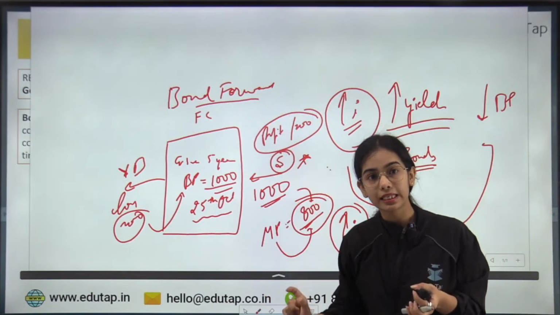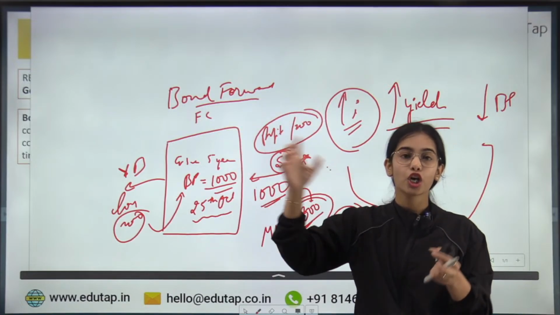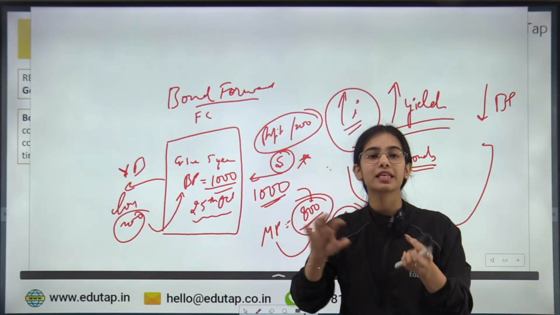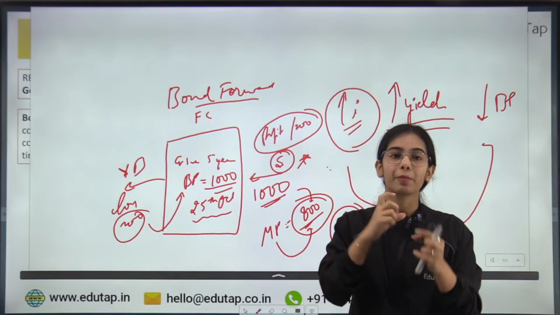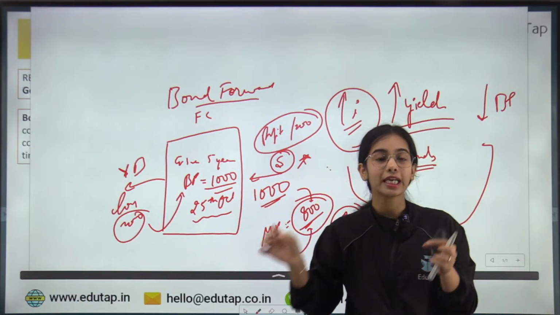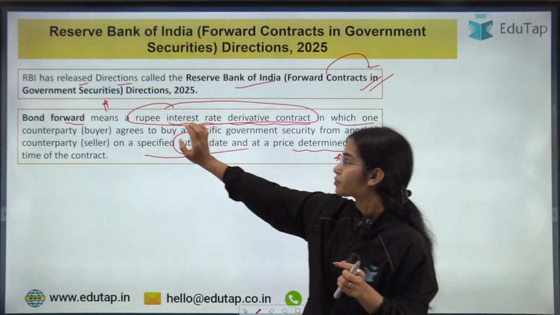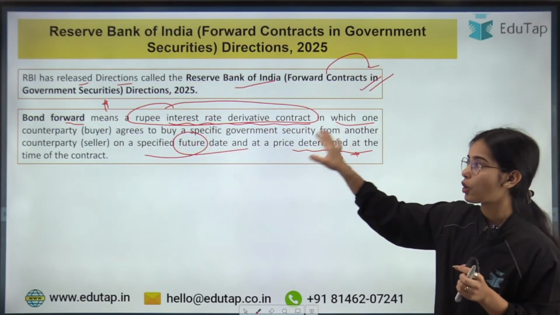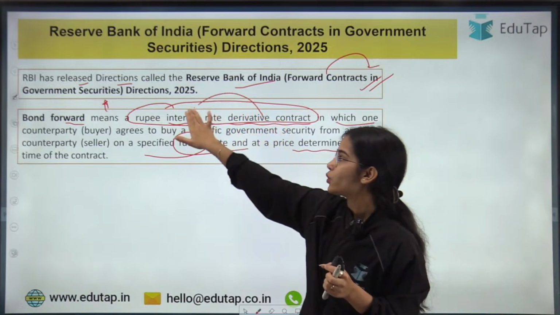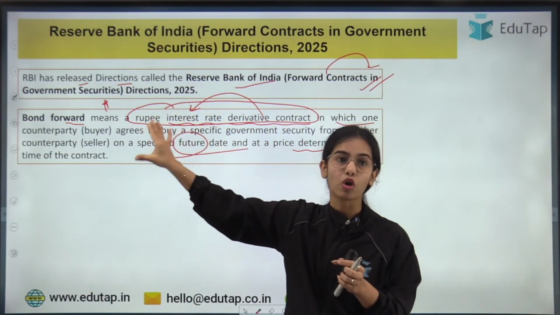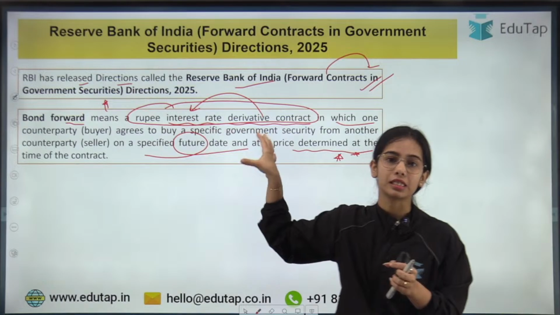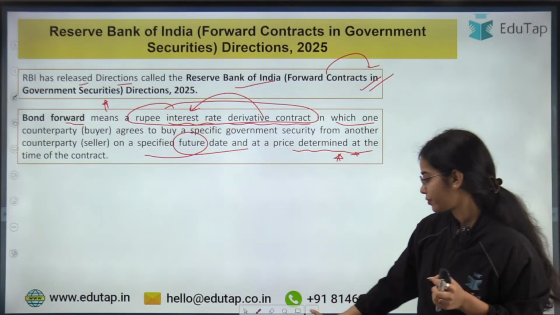If the interest rate is decreasing, bond prices will increase. So this is how the sellers and the buyers can benefit or lose because of the fluctuation in the interest rate. That's why bond forwards are rupee interest rate derivative contracts, where the value of the bond forward depends upon the interest rate. Any confusion here?